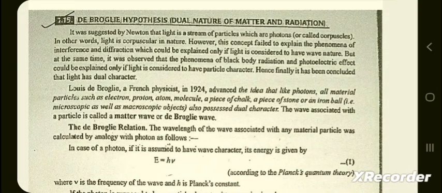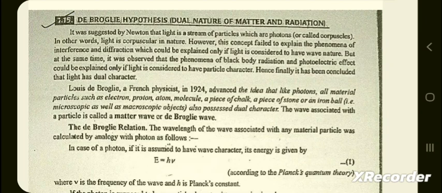Next topic: de Broglie hypothesis, dual nature of matter and radiation. It was suggested by Newton that light is a stream of particles, called corpuscles. In other words, light is corpuscular in nature.